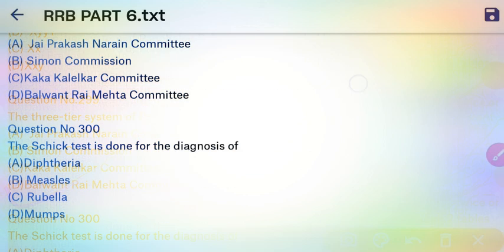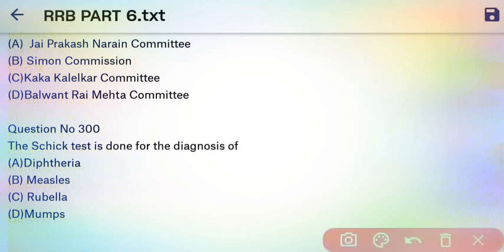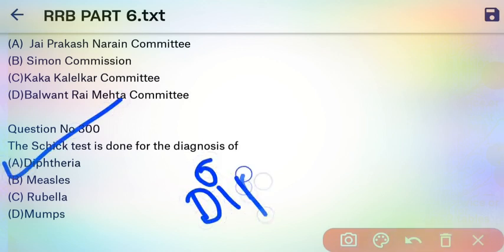Next and last question, the Schick test is done for the diagnosis of, so here our right answer is Schick test is used for diphtheria. Okay, A is the right answer.